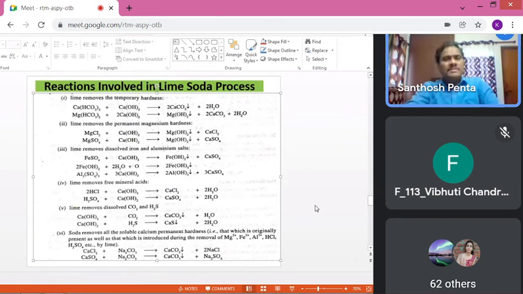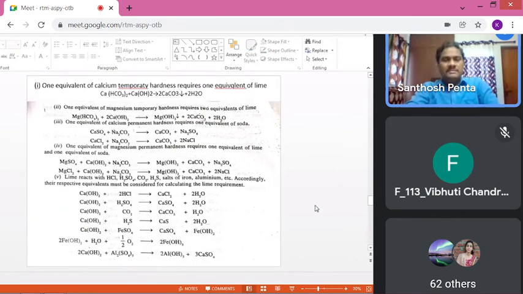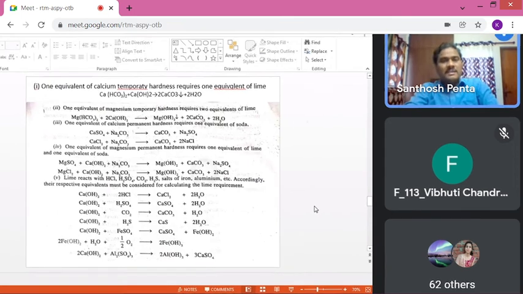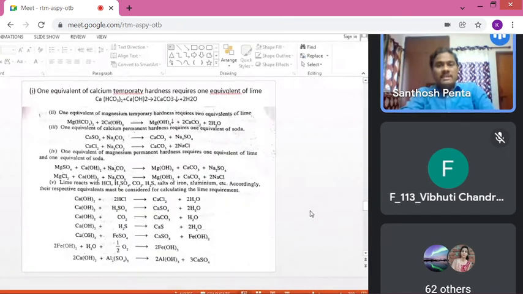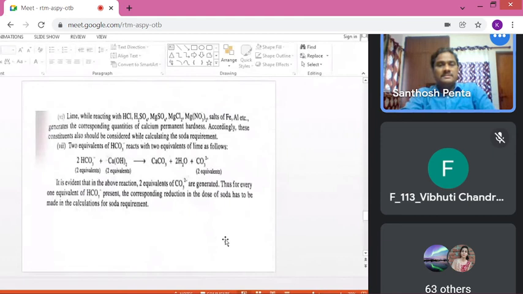Similarly, you can remember some other reactions. If carbon dioxide is there, lime is required. Whether that reaction was given here, yes, here carbon dioxide is there, 1 mole of lime is required. If H2S is there, 1 mole of lime is required, calcium hydroxide. Heavy metals, L plus S is required. So you remember these things.